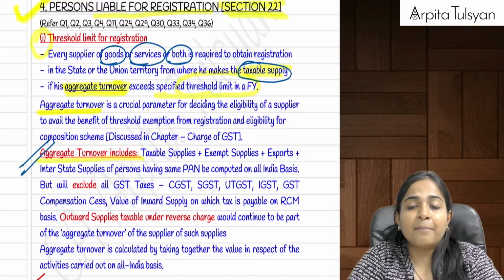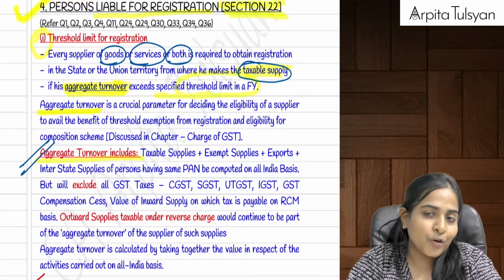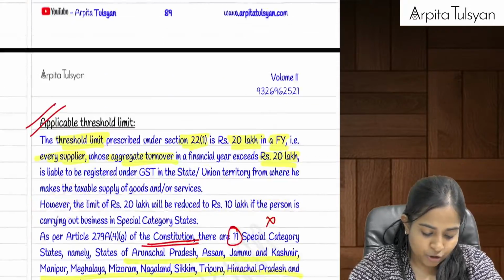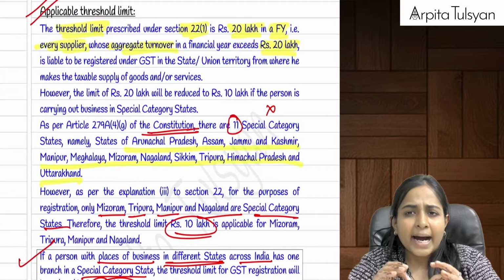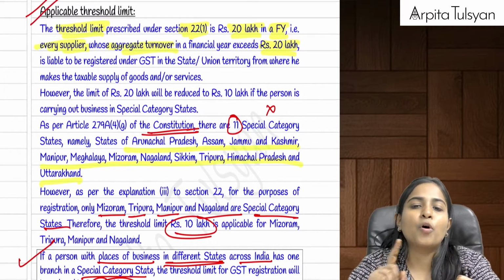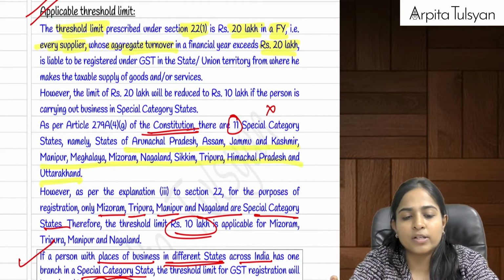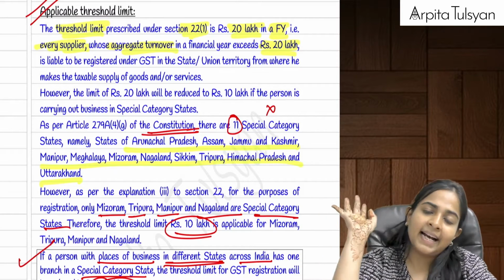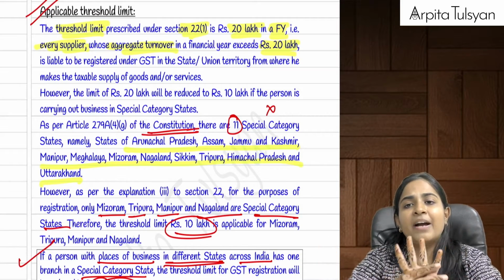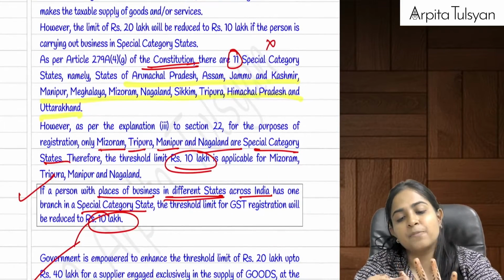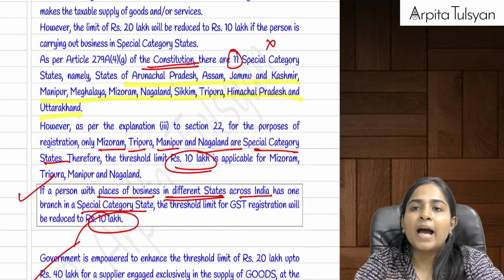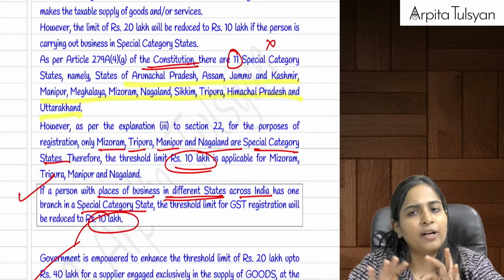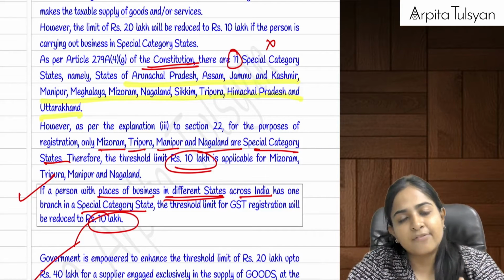Then after that, what is the threshold limit now? What aggregate turnover should be exceeded if I want to get myself registered? Now let's keep it very, very simple. By default provision, if I'm providing goods or services, or goods and services, then 20 lakh is the threshold limit. Means if my turnover exceeds 20 lakh, I have to get myself registered. But if I am situated in 4 special category states, that is Mizoram, Manipur, Tripura and Nagaland, then instead of 20 lakhs, the limit for me will be 10 lakh rupees. This is the default: 10 lakh for those 4 states, rest of the states will be 20 lakhs.